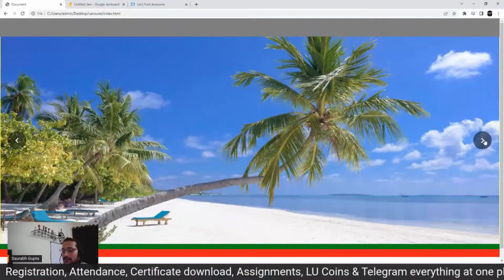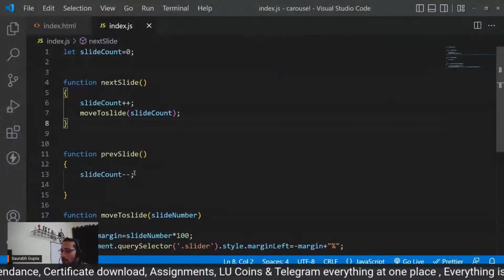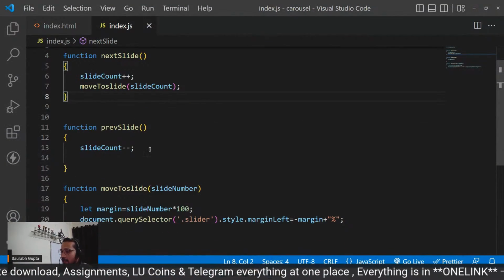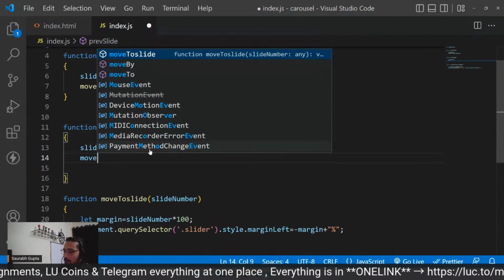Next, perfect. Next, perfect. And also for this one, I'll do minus minus, and then I'll call move to slide.